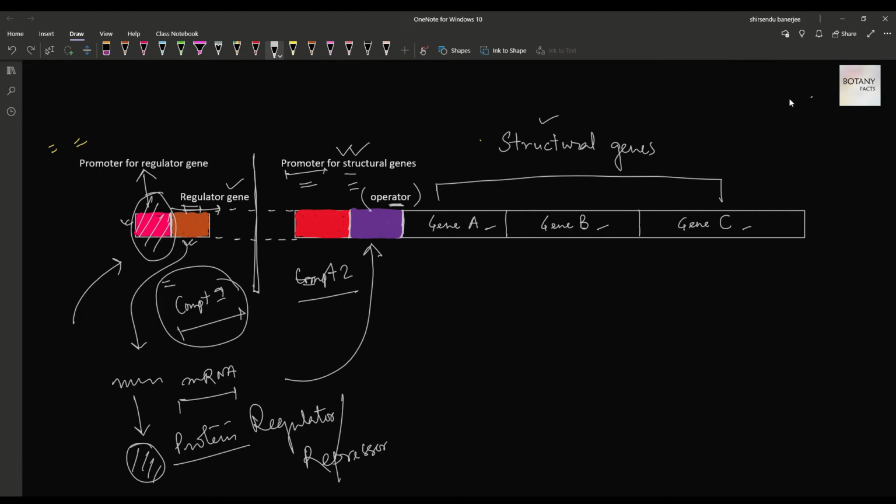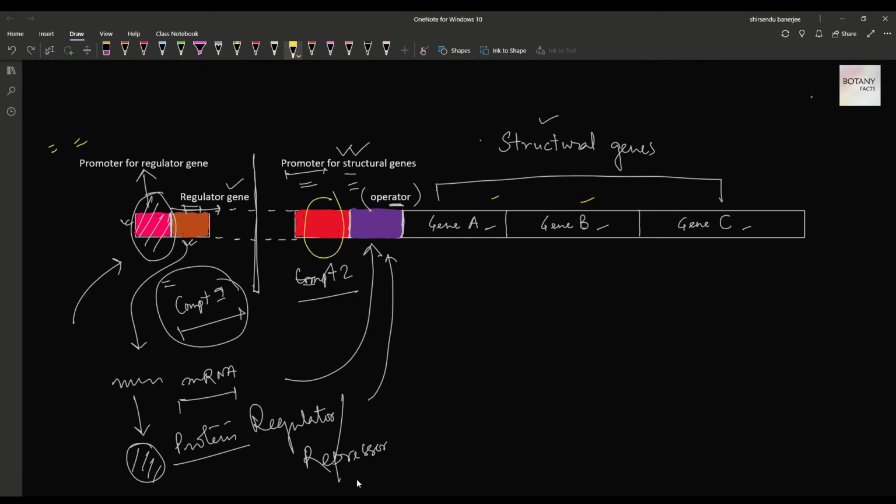But when the regulator or the repressor binds to the operator region, it actually blocks the path of the RNA polymerase to transcribe the three structural genes, that is gene A, B and C. So when we need to turn off the transcription of these three structural genes, we need to bind the regulator or the repressor to the operator region, thereby blocking the RNA polymerase at the promoter region.